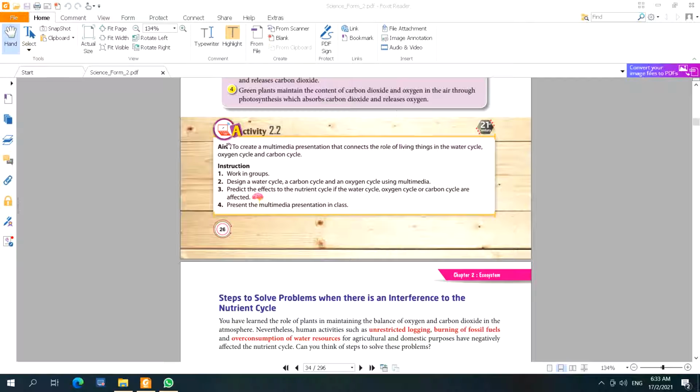So when we cut all the trees, we will increase the concentration of carbon dioxide, and what happens to oxygen? The concentration of oxygen will decrease. What happens if we don't have enough oxygen in the atmosphere? All living things will die.